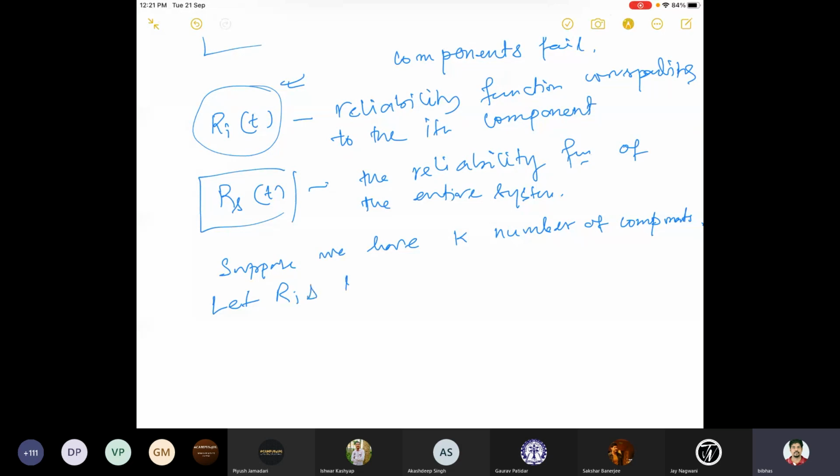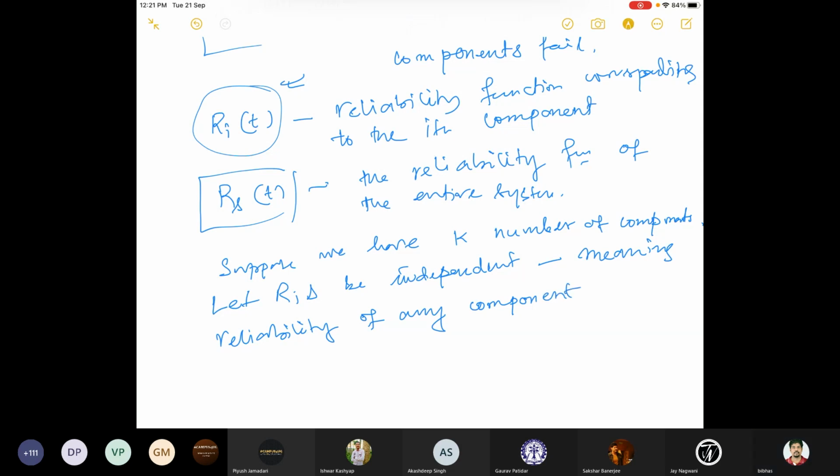So independent means the reliability of any component is independent of the reliability of other components, unaffected by the reliability of others.